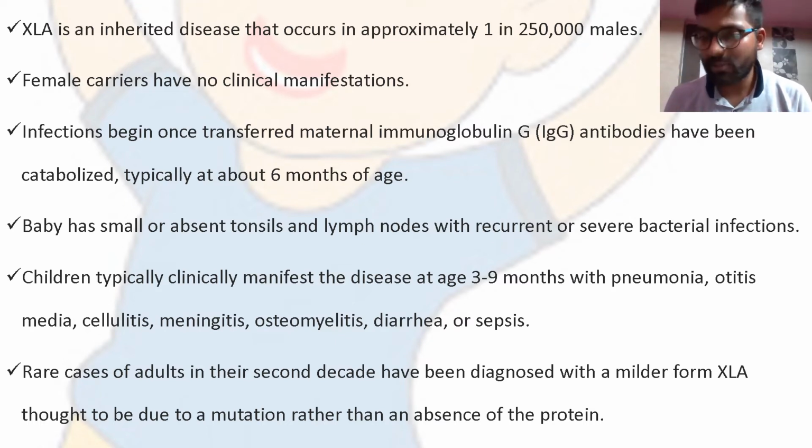There is not a complete absence of B cells. Due to this, they are diagnosed in the second decade. When there is a complete absence of BTK, there will be a complete absence of B cells. Then the complete absence of B cells causes the diagnosis of the baby in the early months of life, that is 6 to 12 months.